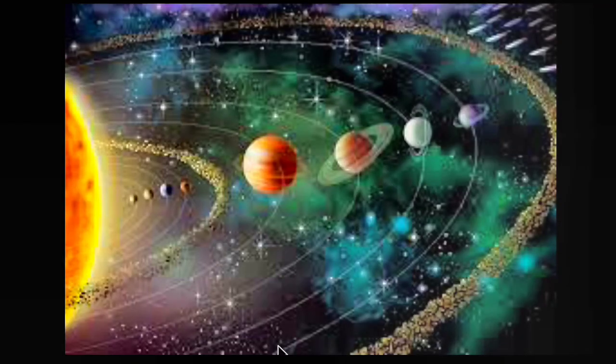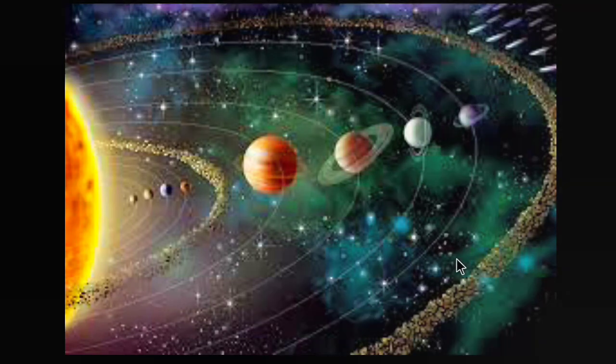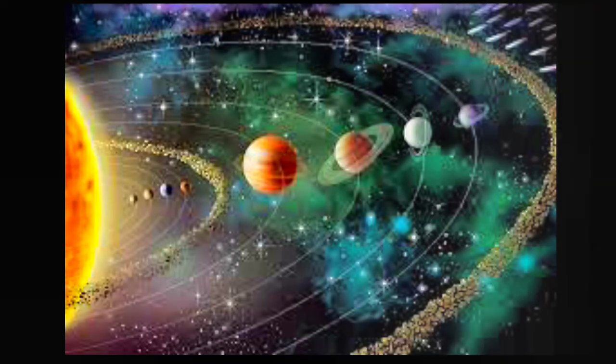Students, listen. Every planet in the solar system revolves around the Sun along a specific path, and this path is known as that planet's orbit. See, in this picture you can see the planets revolve around the Sun. See this half circle in this picture. What does this mean?